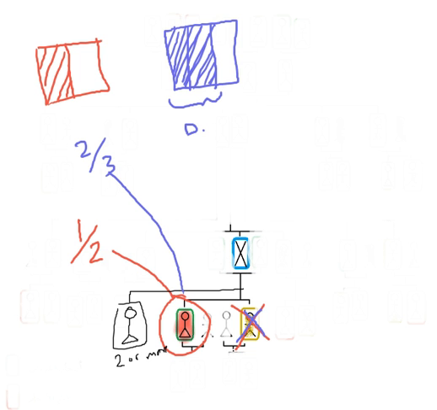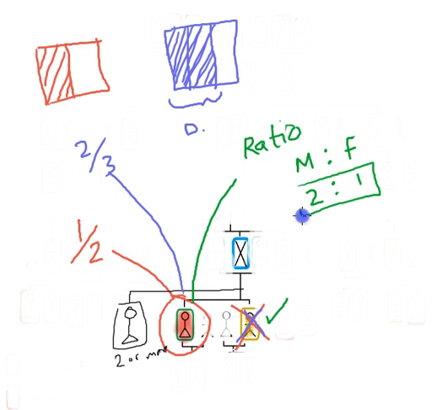Now the third scenario is if there is a son involved. If a son is involved, or one or more, then the daughter will receive what they call a ratio. What does a ratio mean? It basically means that if we do a male to female ratio, the male receives 2 and the female receives 1. So it's a 2-to-1 ratio. And you work it out like this.